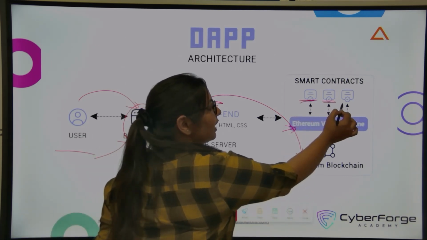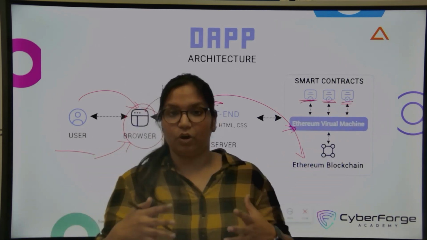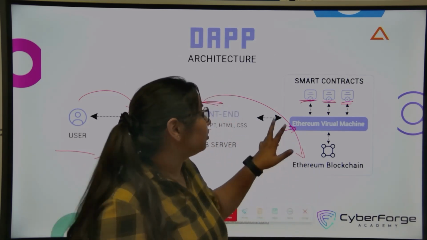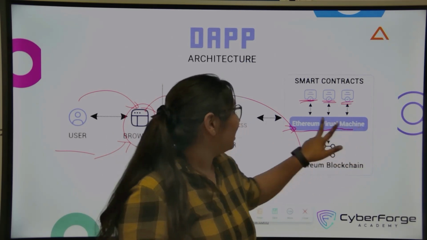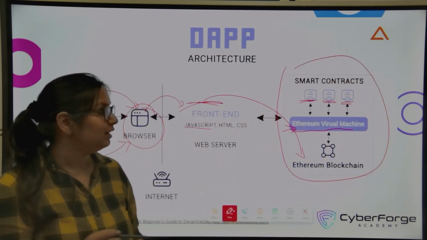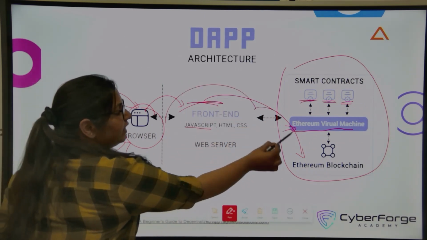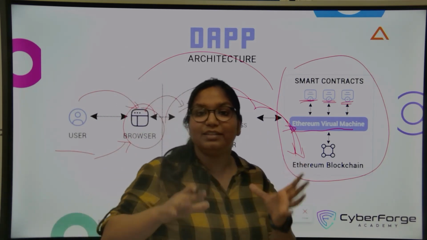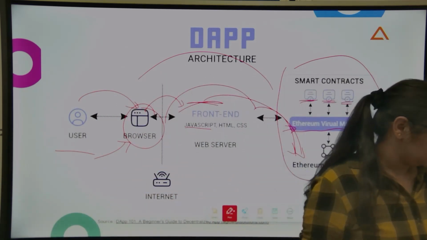Smart contracts are the ones doing all the agreement and transaction parts, and it is all running on the Ethereum blockchain, with our front end interacting with it. This is the whole architecture of how a decentralized application works.